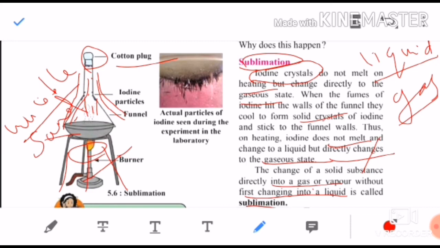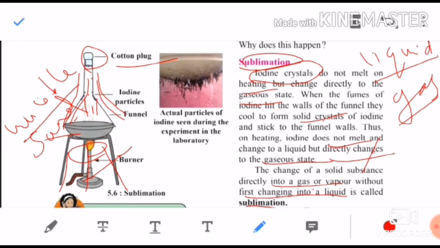Like camphor, which you have seen lit during the puja. When you light that camphor, after some time it directly disappears, meaning it gets converted directly into the gaseous state. It doesn't melt or form liquid. Understood? Even the naphthalene balls which your mummy keeps in a cupboard, after a few days they disappear.